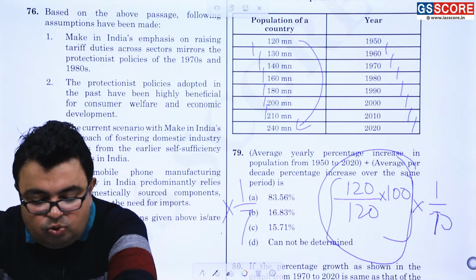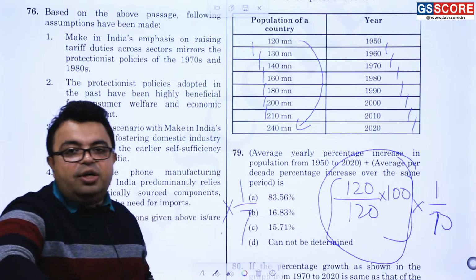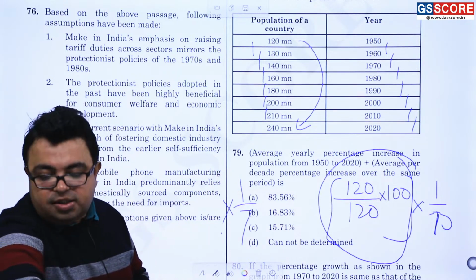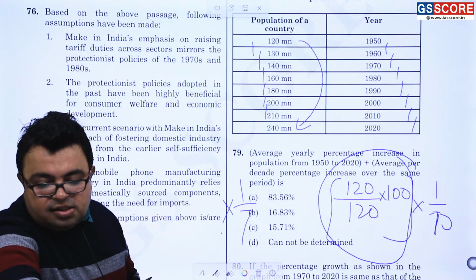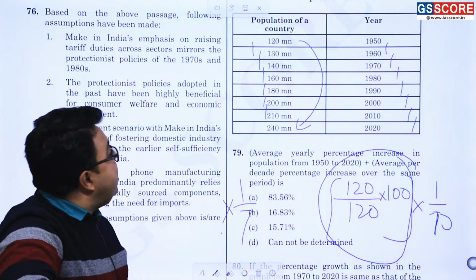So when you add both of them, it comes out to be 10 by 7 plus 100 by 7, which is equal to 110 by 7, that is equal to 15.71%. So that is the answer of the question. We are now going to question number 80.